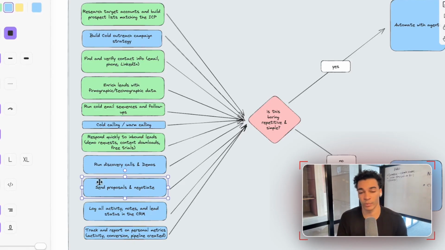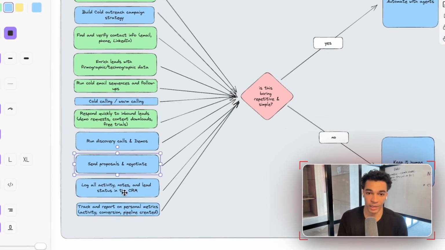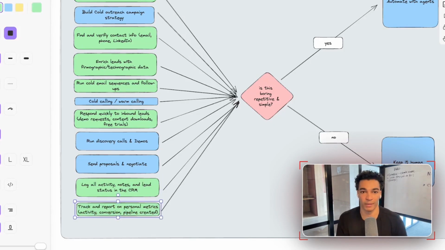In this case, for sending proposals, you might be able to have that person have an agent that helps them with that system. Maybe you are collecting the transcript from the previous call with that lead, sending that into an agent, and that agent is pre-drafting the proposals. But the ultimate negotiation and proposal management should be done by a human. Now, logging activity notes and lead status in the CRM, that is definitely boring, simple, and repetitive. So that is going to be an agent task. Tracking and reporting on personal metrics, same thing, agent task.